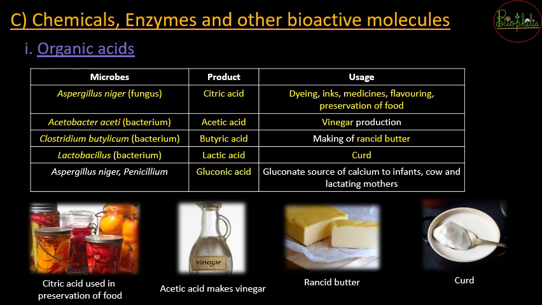Gluconic acid can be made with the help of microbes like Aspergillus niger and Penicillium, and this gluconic acid is the source of calcium for infants, cows and lactating mothers. So in this way, microbes are useful for production of organic acids that are very important for our usage.